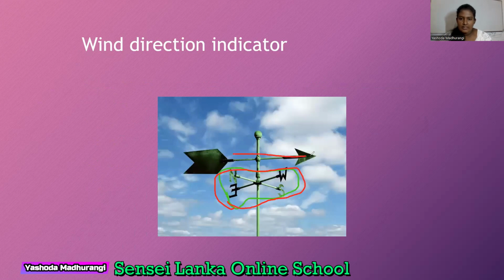When the arrow is for this side, it shows the direction. Sometimes arrow may be here. Sometimes arrowhead may be here. So by looking at the arrowhead, you can understand the direction. So what is this instrument? Wind direction indicator. It shows us the direction of the wind. Okay.